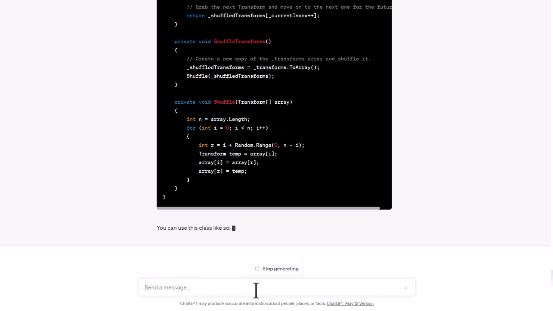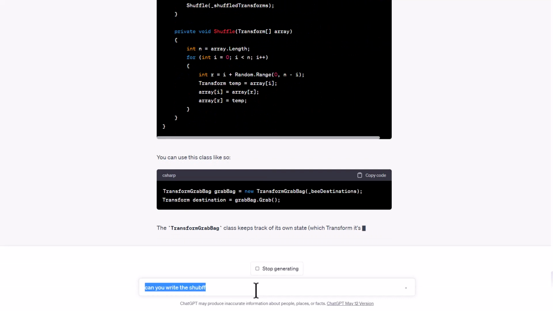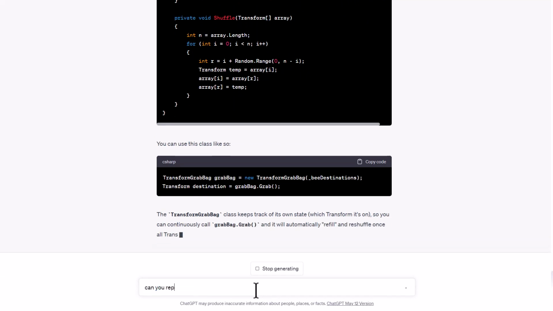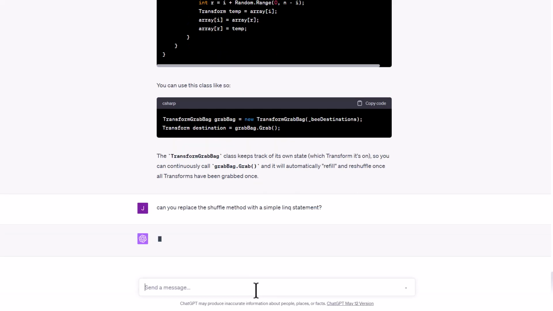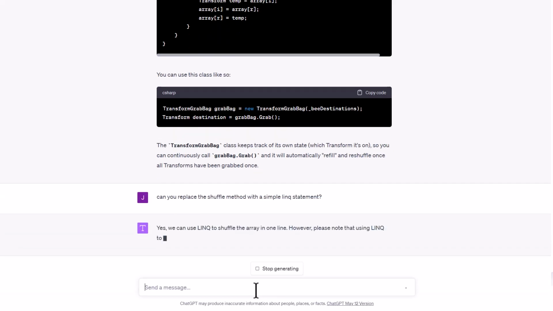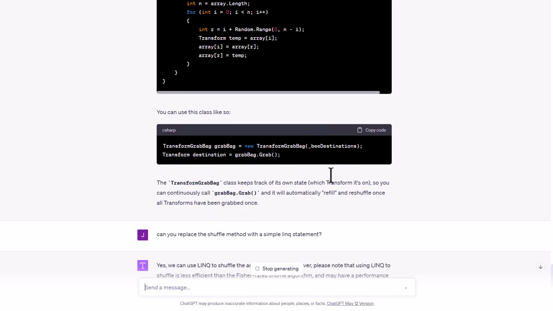And let's ask it real quick, can you replace the shuffle method with a simple LINQ statement? So here you'll see that it's going to rewrite it again. But while it's doing that, I also wanted to look at this code.